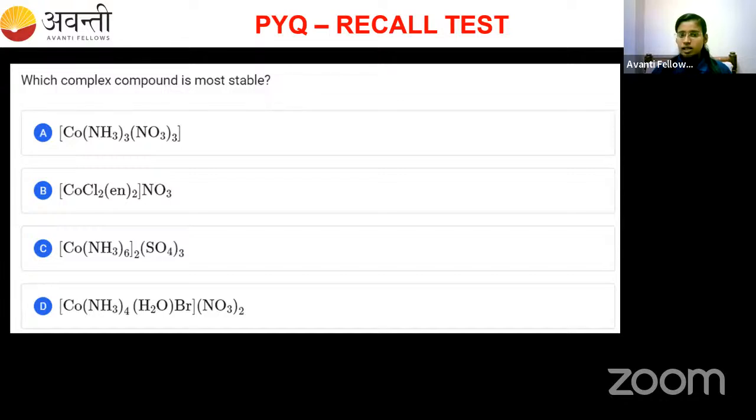Under the classification, we have studied the first classification is based on charge. Second is on the basis of denticity. Third, I have discussed ambidentate and chelating ligands, right? So now tell me, which complex compound is most stable? Which complex compound is most stable?